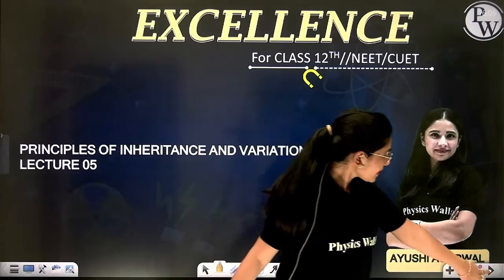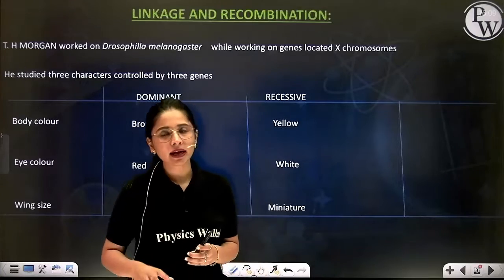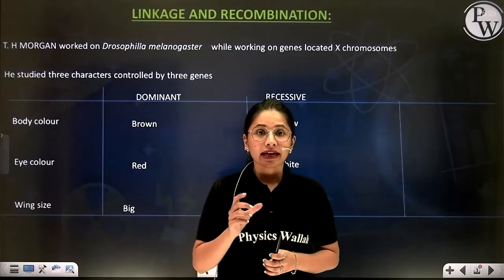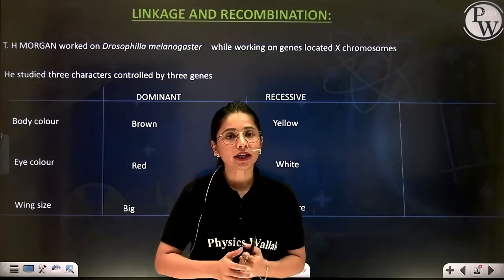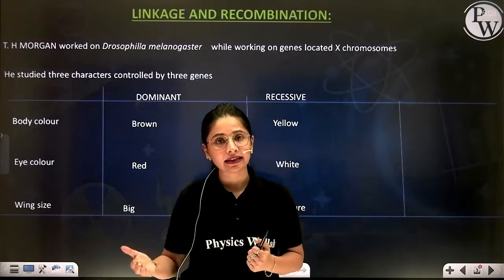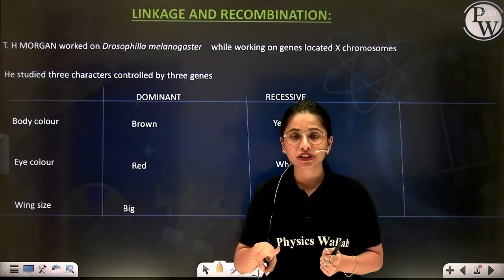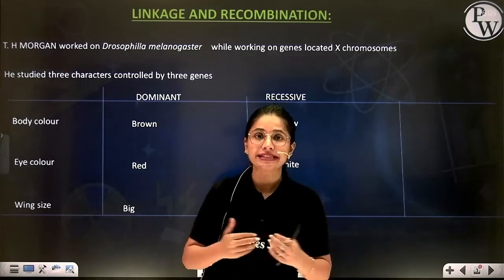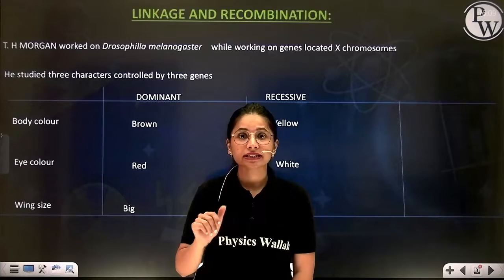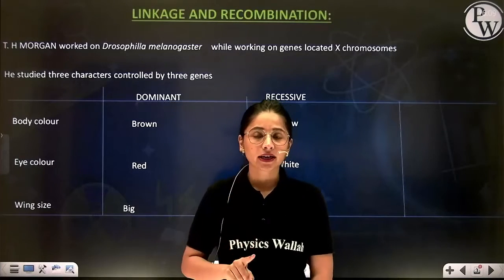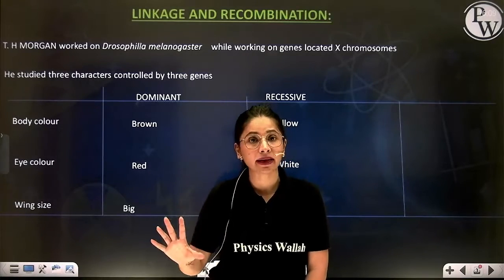Beta, if you remember one thing, I told you that Mendel, while preparing his dihybrid cross, proposed a law called the law of independent assortment, according to which when two genes are inherited together, located on homologous chromosome, then both the genes during the time of gamete formation segregate out independently, followed by their alleles. But actually it is not so.